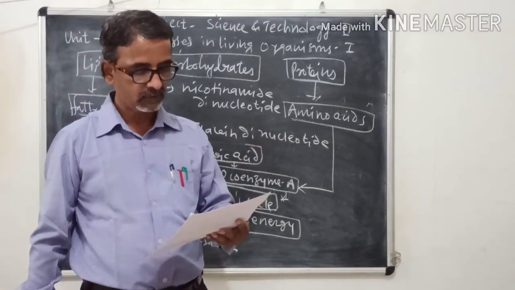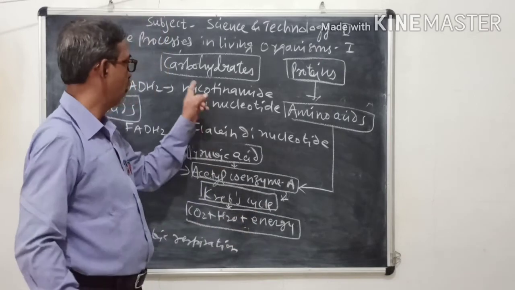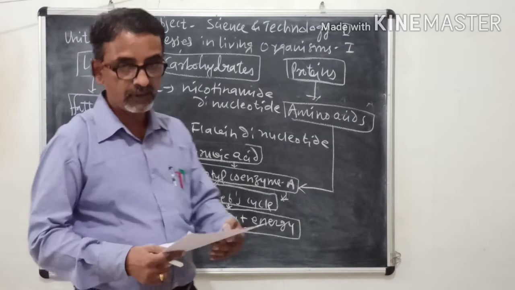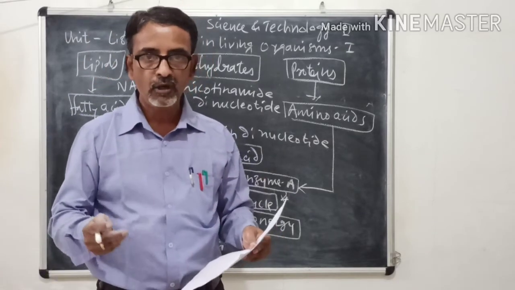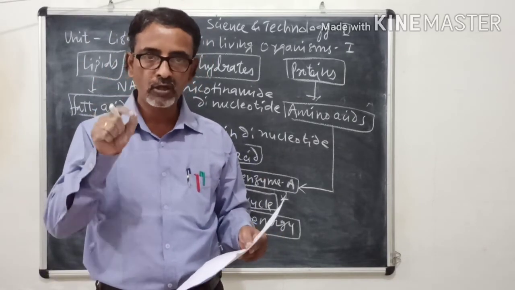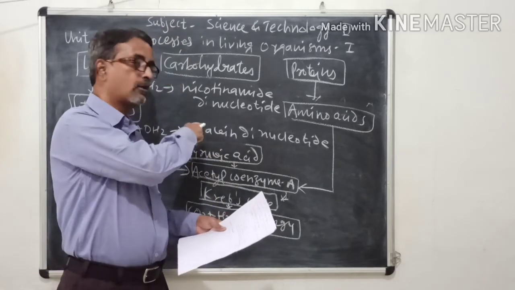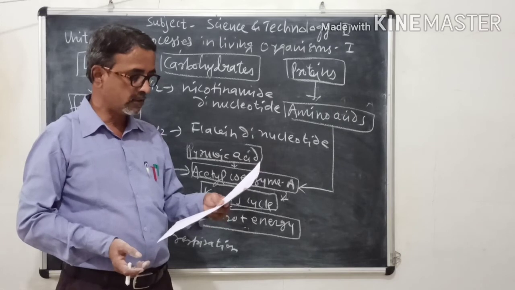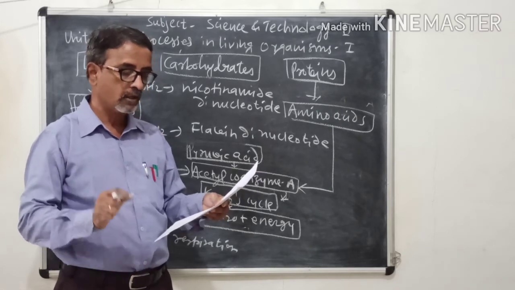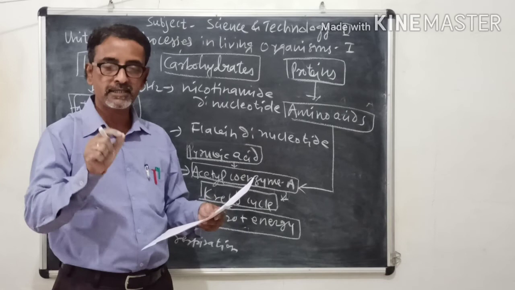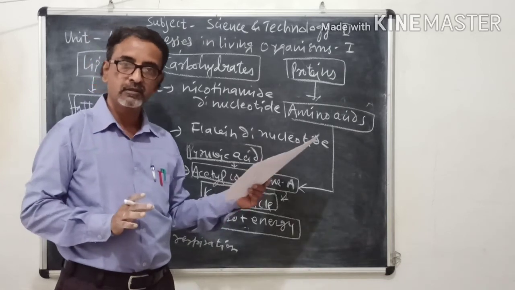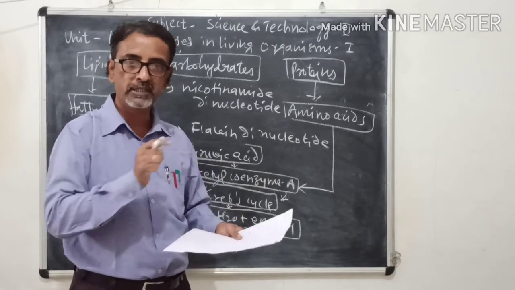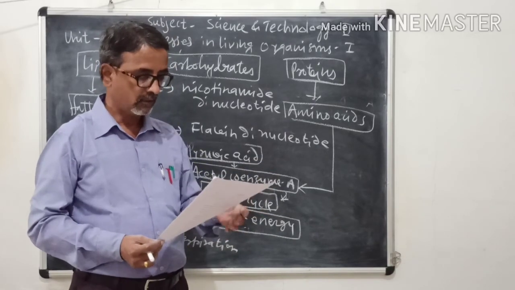Second question, what is FADH2? We have seen what NADH2 is and what FADH2 is. Third question, what is glycolysis? Already we have seen the definition of glycolysis at the start of this topic. Then the next question, what is the other name for the tricarboxylic acid cycle? The name of the scientist who found this reaction, we have seen already.